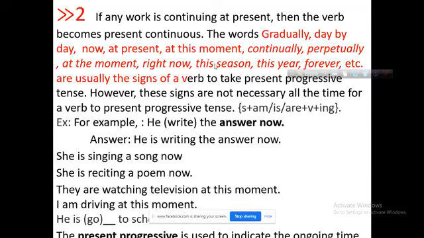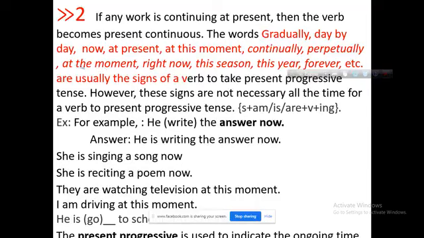There will be some indicator word in the sentence like gradually, day by day, now, at present, at this moment, continually, perpetually, at the moment, right now, this season, this year, forever, etc. These are usually the signs of a verb to take the present progressive tense, means present continuous tense.